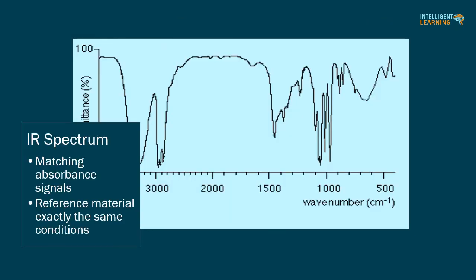For example, spectroscopy. In infrared spectroscopy, identification of unknown compounds may be made by matching absorbance signals, in other words peaks, in the analyte spectrum. Once it is believed the correct identification has been made, a reference spectrum of the analyte should be recorded under exactly the same conditions as for the test portion. The larger the number of peaks which match between analyte and reference material, the better the confidence that can be placed on the identification being correct.